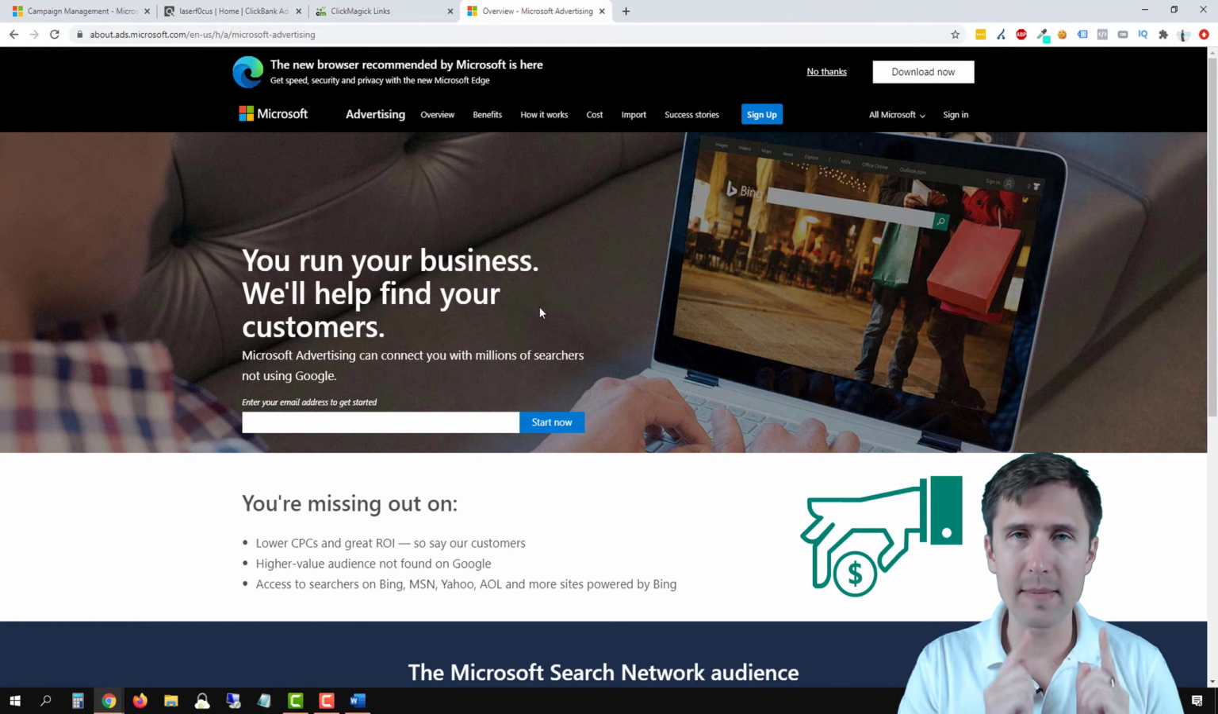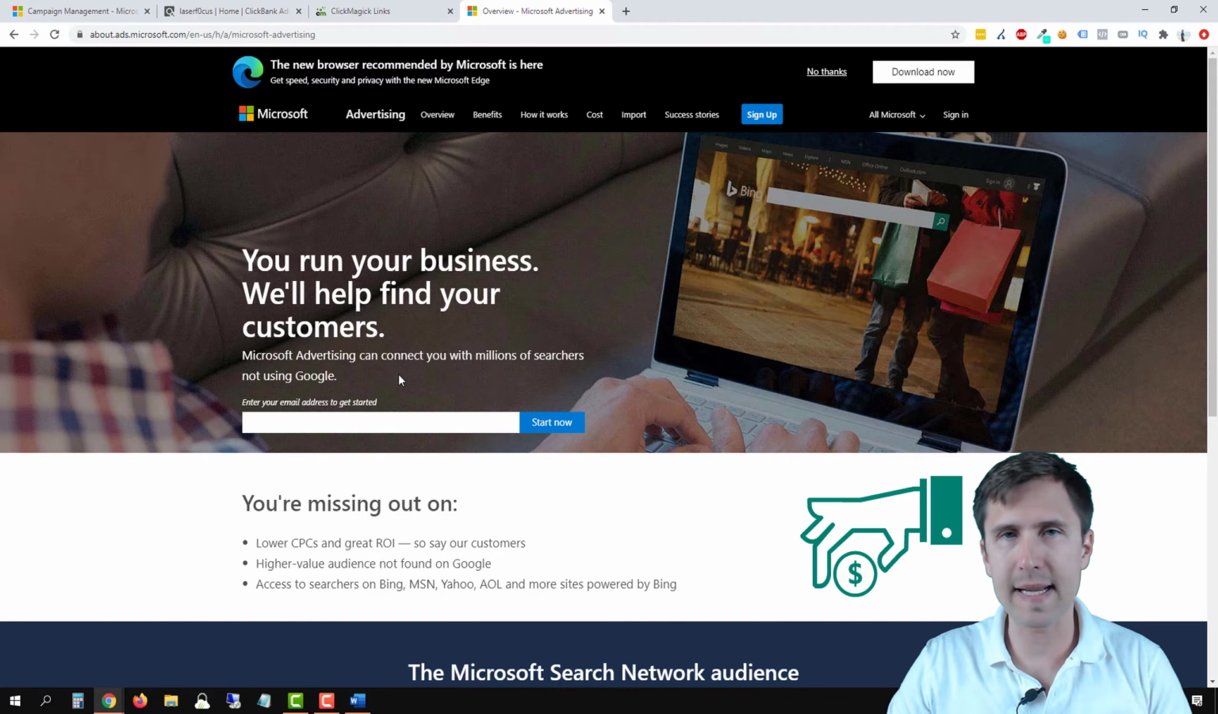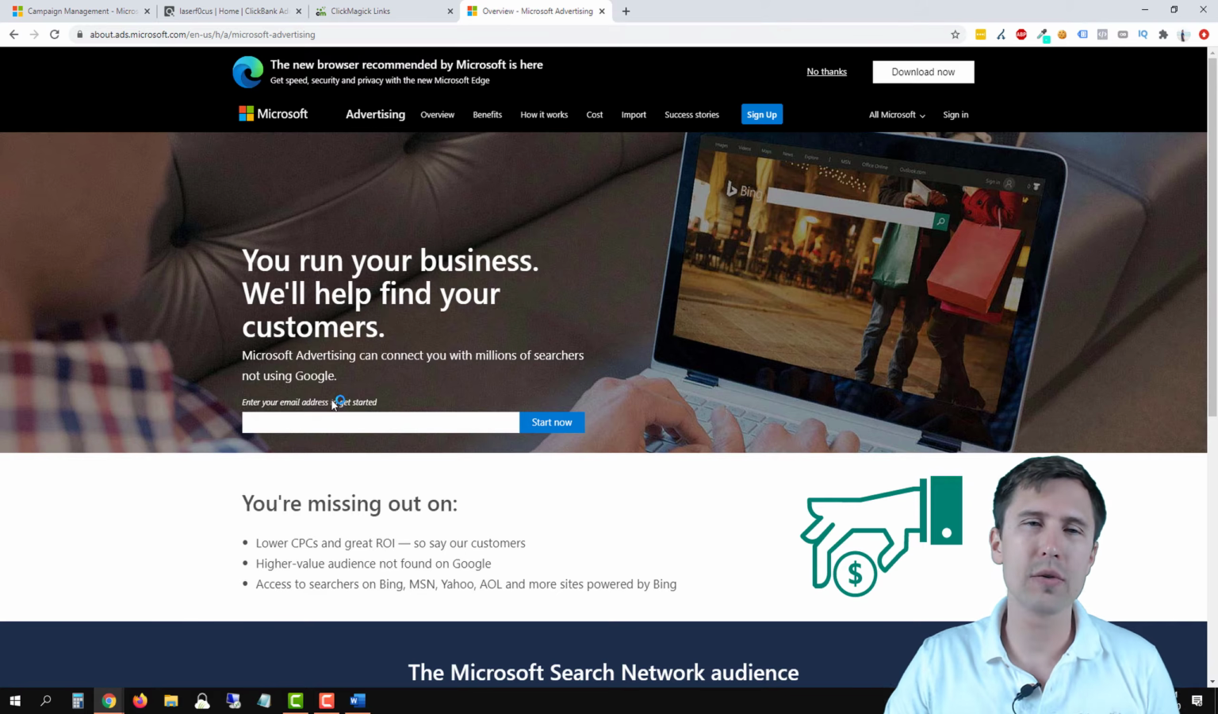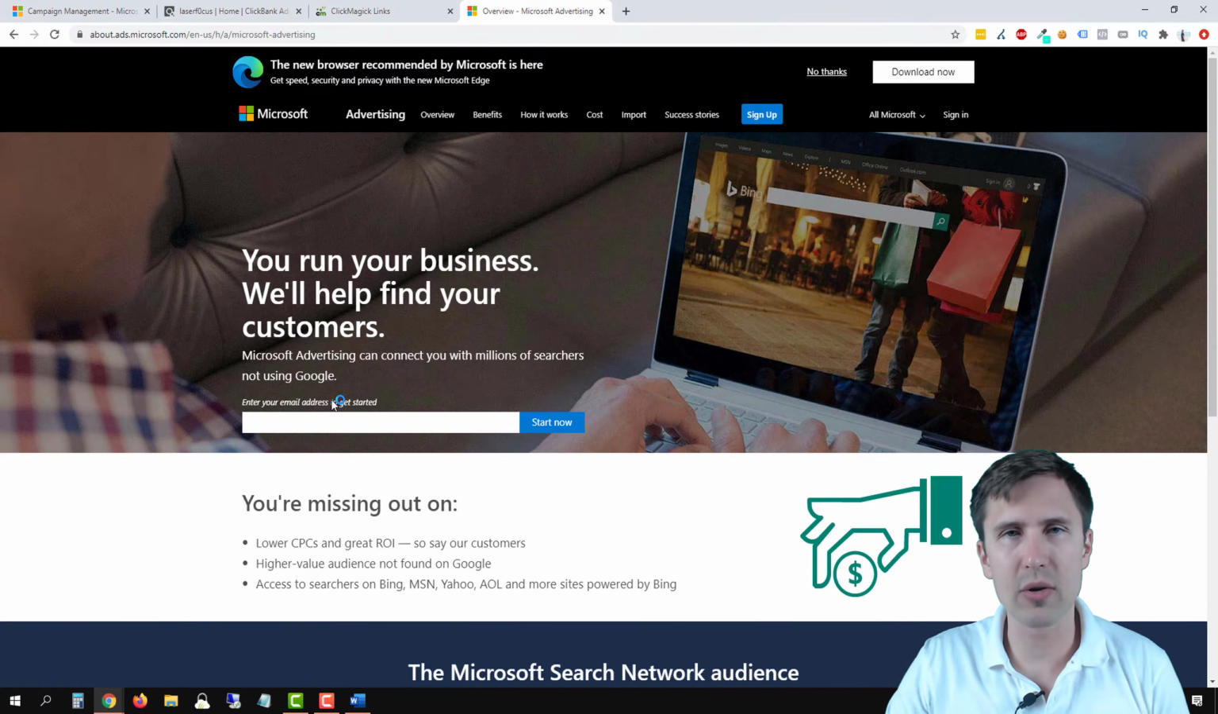Microsoft Ads does sometimes have offers, okay? So if you go to this page, you might see an offer that says get $100 ad credit if you spend 25, okay? So sometimes they do have those credits, keep those in mind.